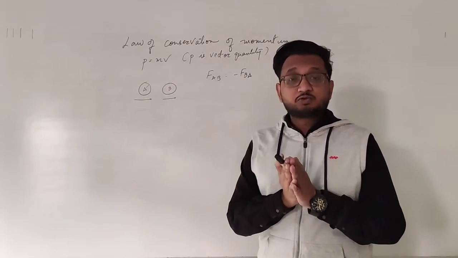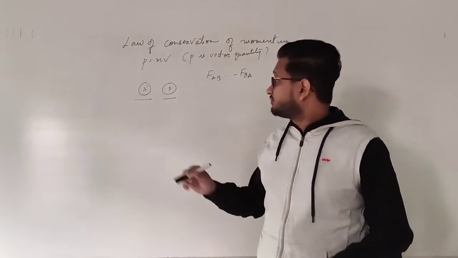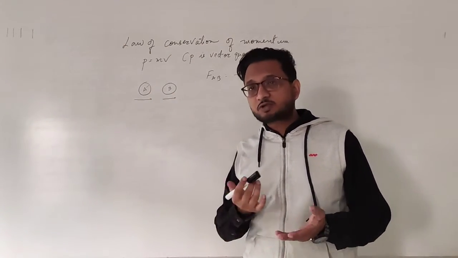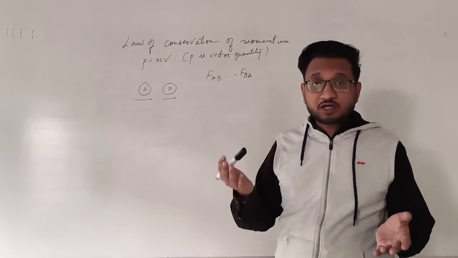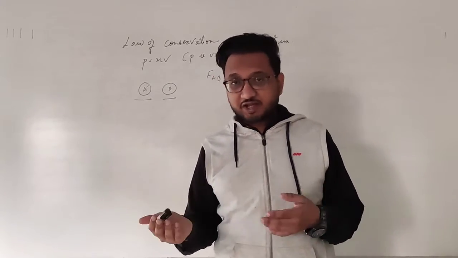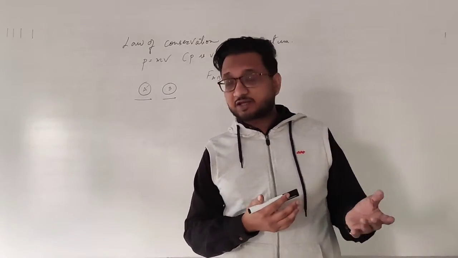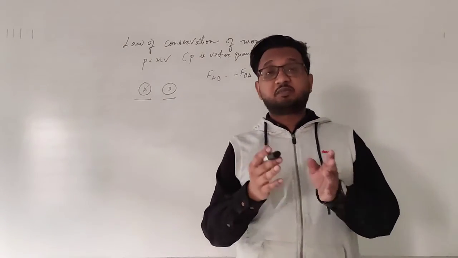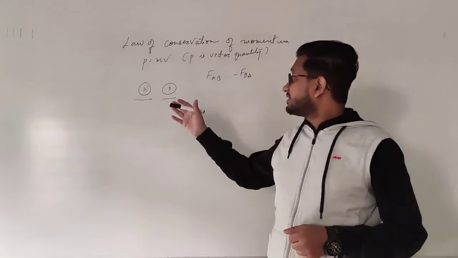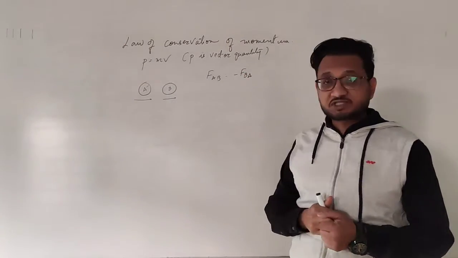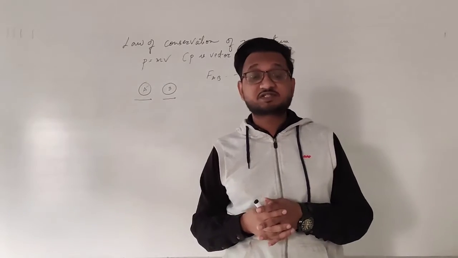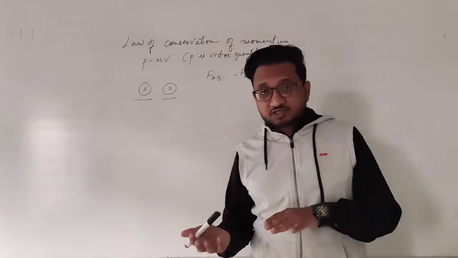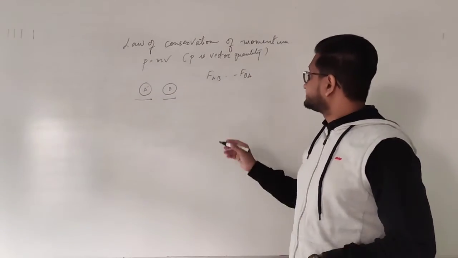Now we do the sum of the momentum once again. So we have once again the total momentum of the system after striking each other. Before striking and after striking. So we have total momentum for two different scenarios, before striking and after striking. But the total momentum before striking and after striking will remain the same. That is what the law of conservation of momentum states. That the total momentum of the system remains conserved. That means it remains the same. It does not change. Before striking and after striking, it remains the same.